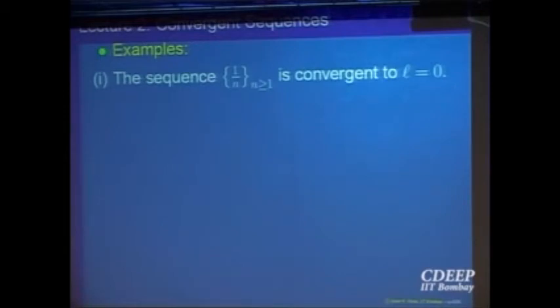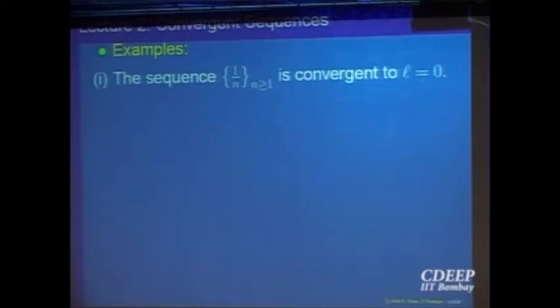Or any science, you put forward a theory and now try to support your theory. Try to give a proof. Yes, what you are claiming is true. It may not come out. Then you have to go back and revise your conjecture, your hypothesis. Right? So let us try to prove that this limit is convergent to L, which is equal to 0.